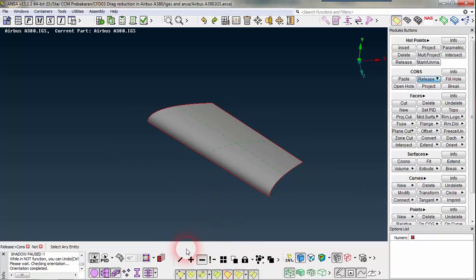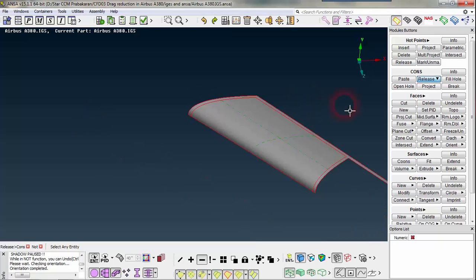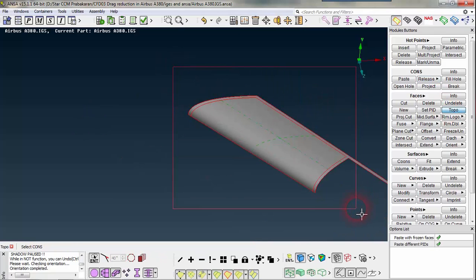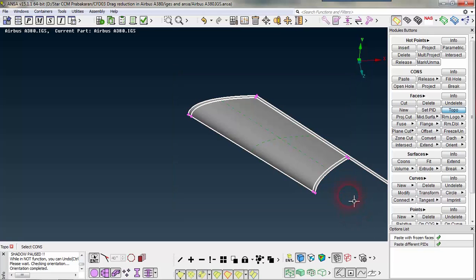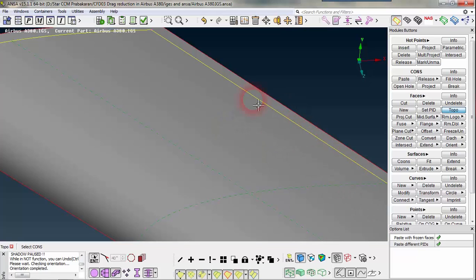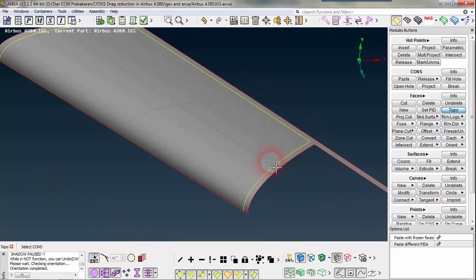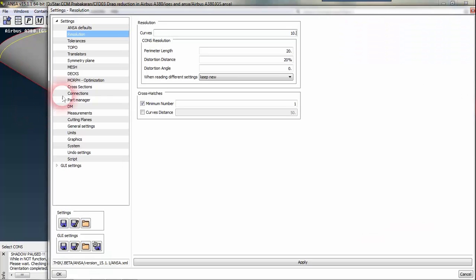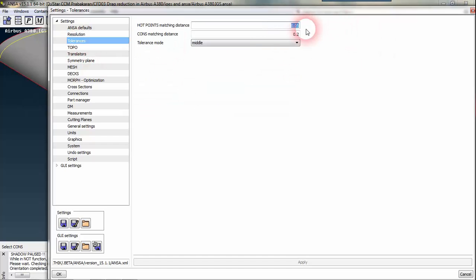So I will perform topo on these surfaces. When I perform topo on these surfaces, the edges within some tolerance will be connected. That tolerance value we can modify. You can modify it using Windows, settings, and resolution or tolerance.